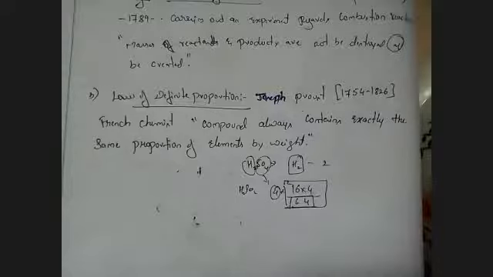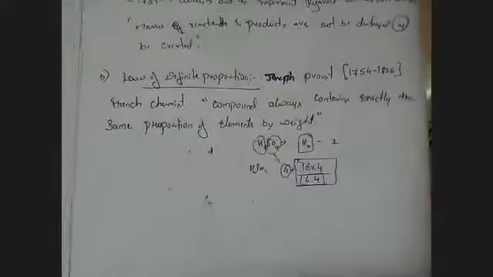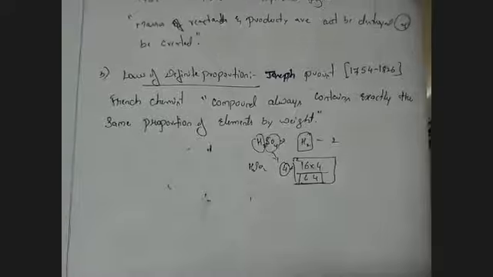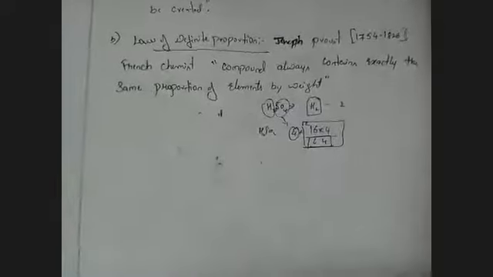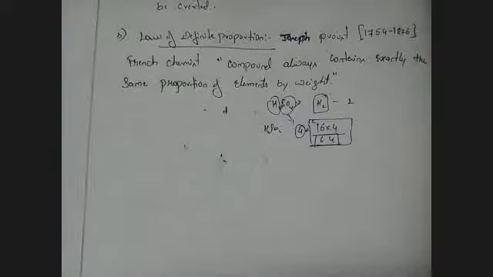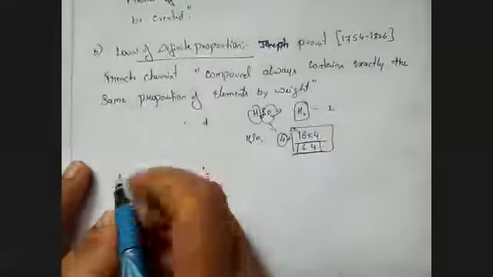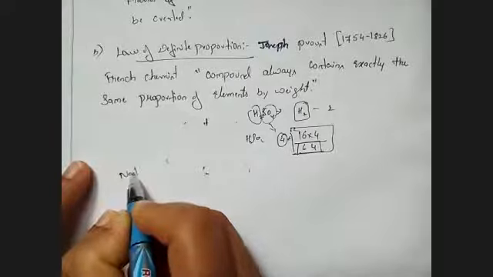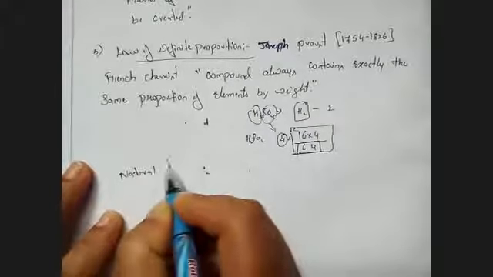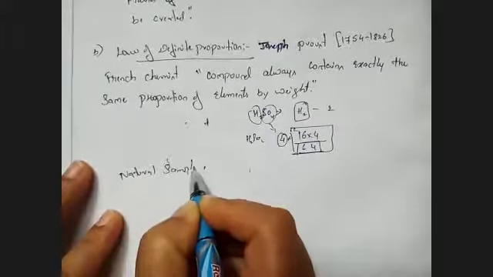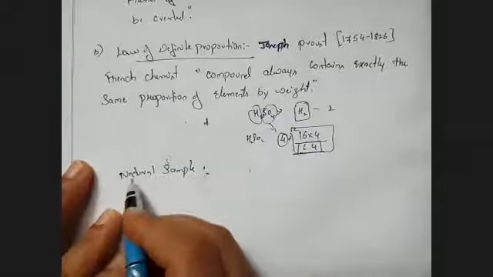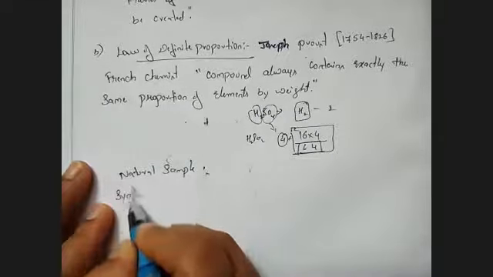Is it clear? Shall I move on? So it's giving an example like a naturally occurring sample versus an artificially synthesized sample.